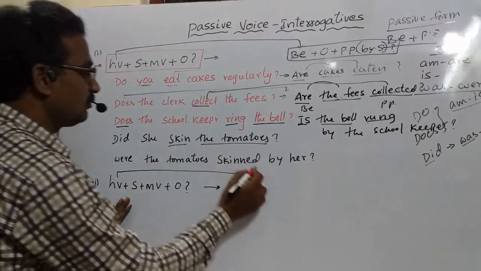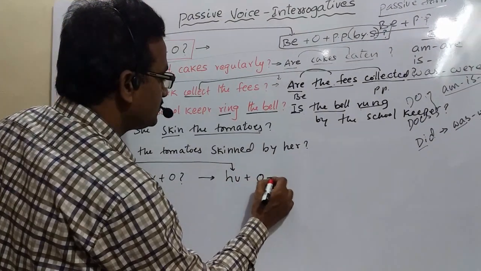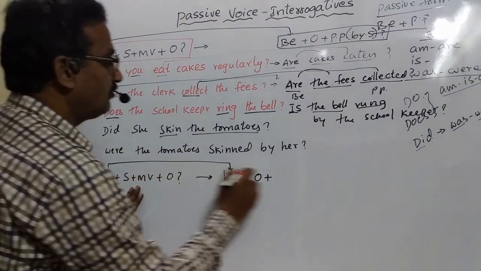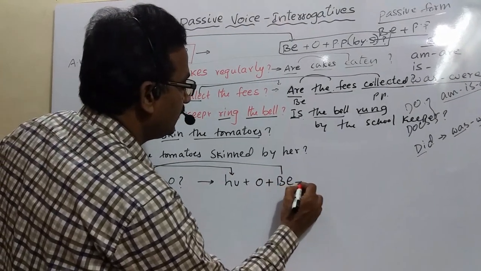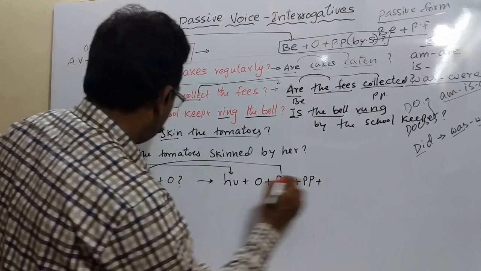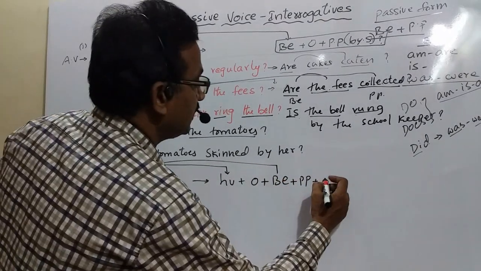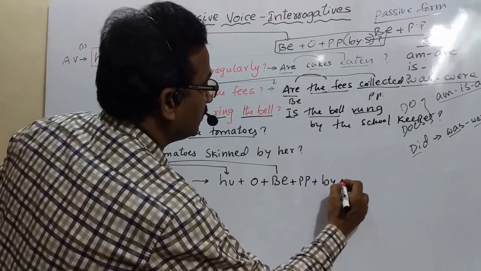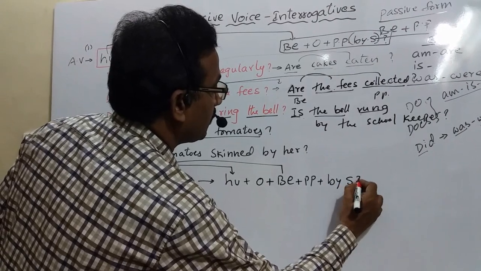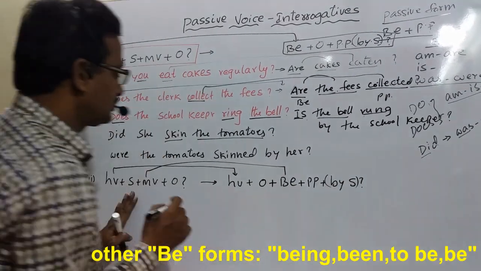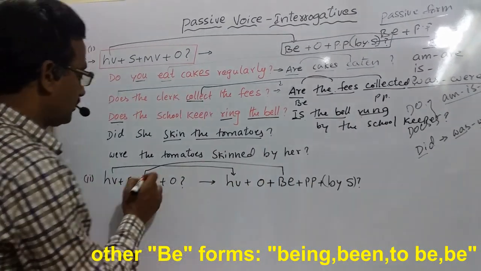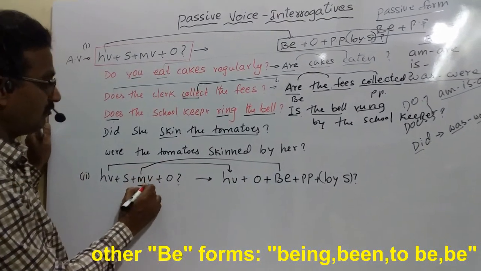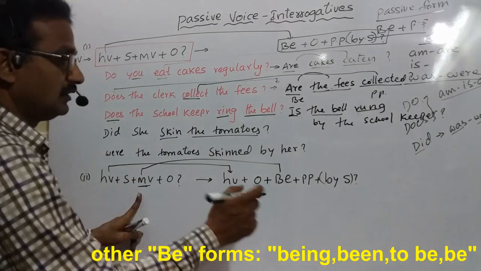The subject goes in the place of the object and the object comes in the place of the subject, and the main verb should be changed according to the be form and past participle, and the subject of the active verb will go in the passive voice. So helping verb, object, be plus past participle.